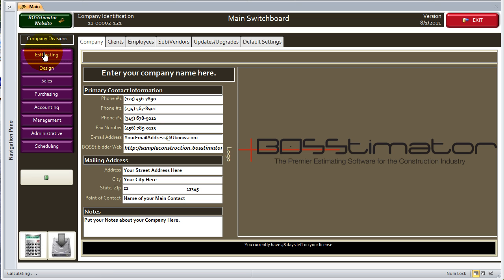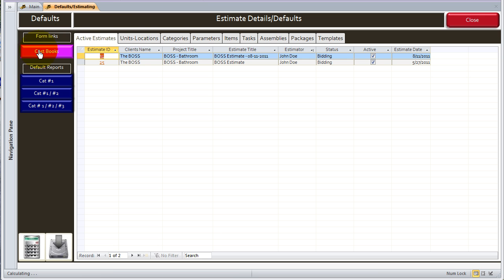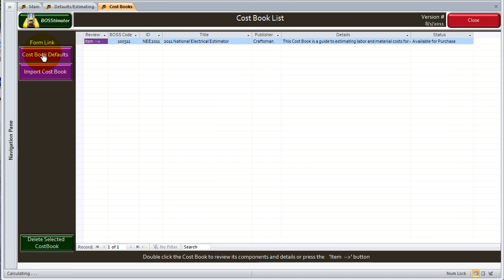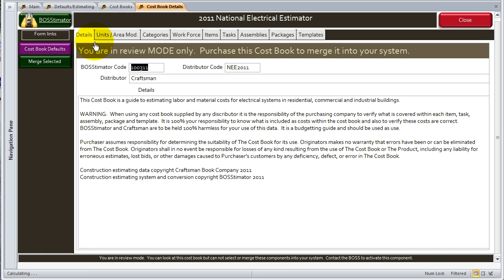So you end up getting there by clicking the estimating button, which takes you to the estimating defaults and detail page. Then you can click right on the form link to get into cost books. This is the cost book that we originally had incorporated within our database. So let's get right into that one. Now, we went through this a little bit quickly, but this is the main page, a detail page.